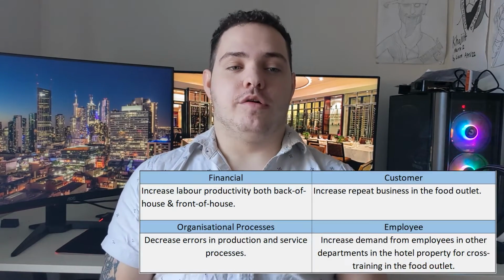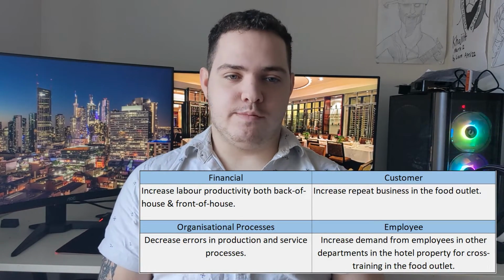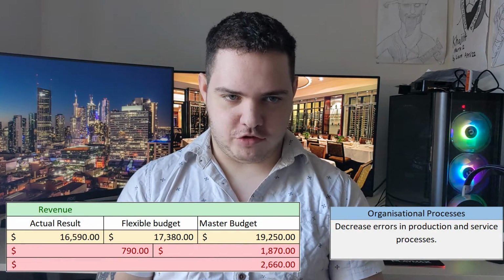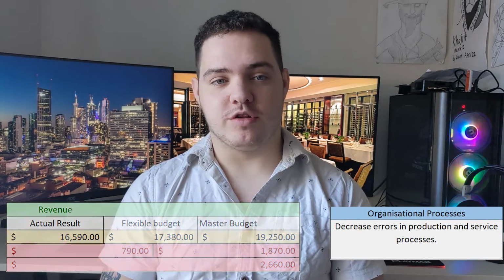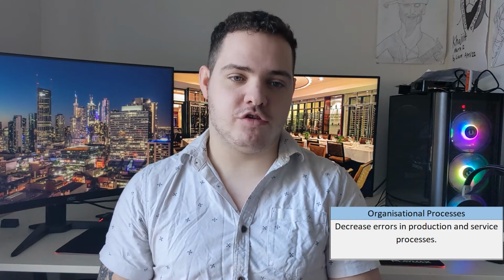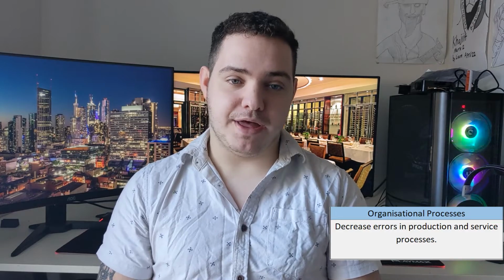As for the organisational processes, I believe our unfavourable master budget revenue variance would reflect negatively on the strategic objective. If we look at the description, we can define success in this objective as anything that decreases errors in production and service processes. But via our own interpretation as to why we did not get enough guests, we have to assume incorrect and wildly off projections to be a result of failure of the service processes, therefore reflecting negatively on the organisational process's strategic objective.